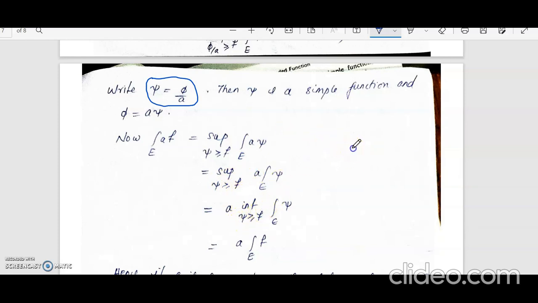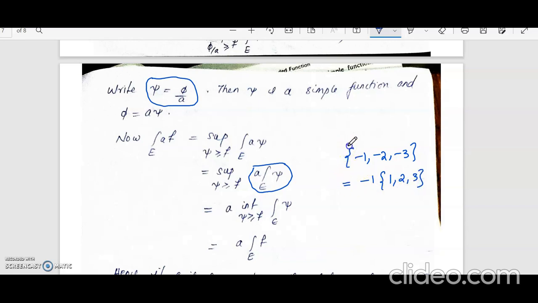Now here a is a negative value, so we'll see what happens when you take a outside. If you have a set of this form, -1, -2, -3, that can be written as -1 times the set 1, 2, 3.